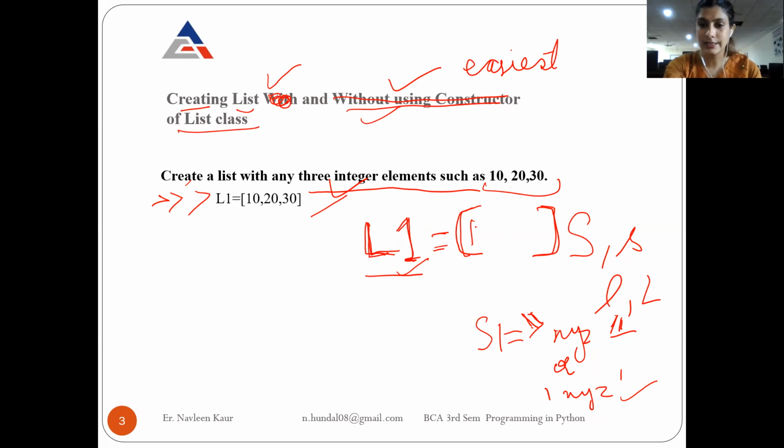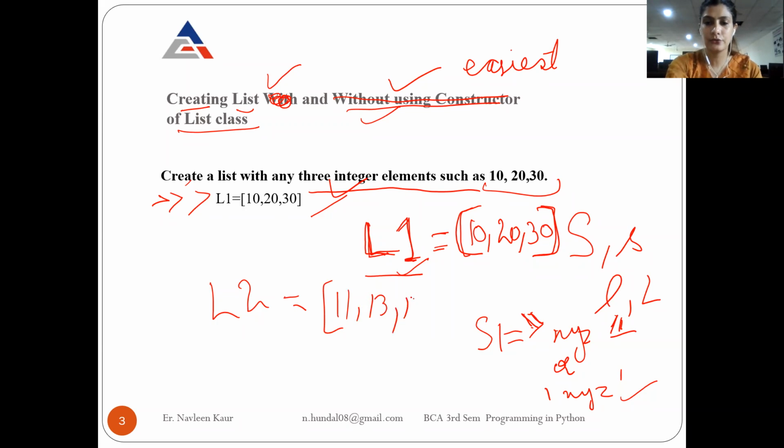Okay, so suppose my list has 3 elements. 10 is the first element, comma, the second element after the comma, then the third element after a comma, and this is my list. Suppose I say, okay, create a list of 5 integers. So what will you write? This is my list 2, and any 5 integers, so let it be 11, 13, 15, 16, and 19. This is a list of integers. How many integers? 1, 2, 3, 4, 5. And why am I saying that it is a list? Because the square brackets tell me that a list has been defined.